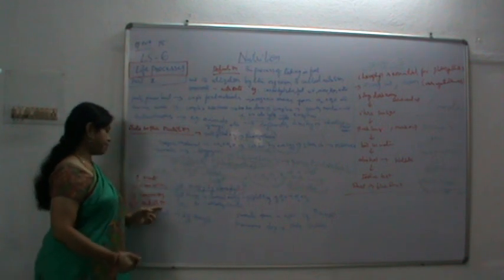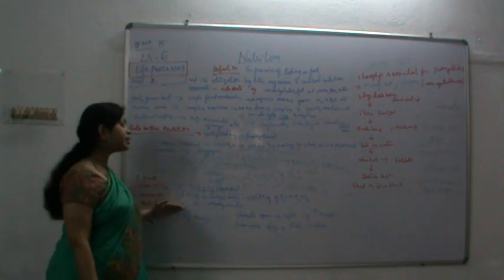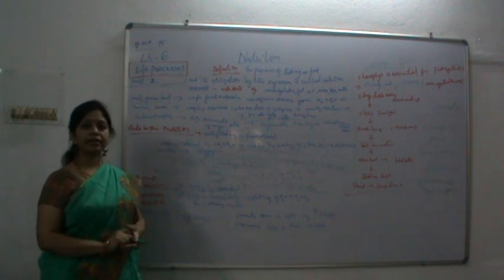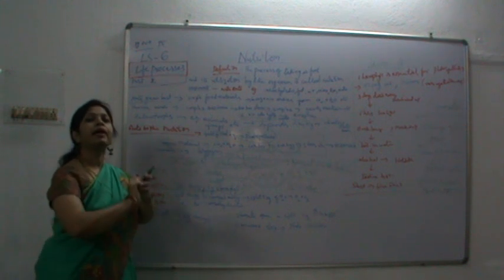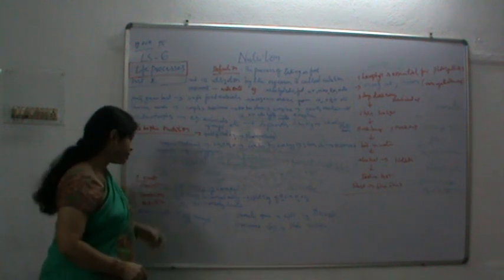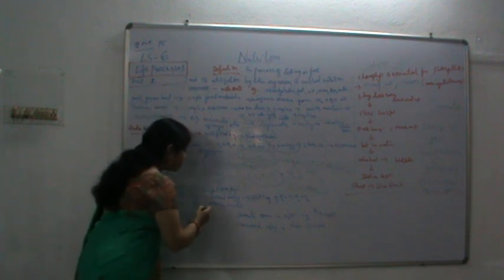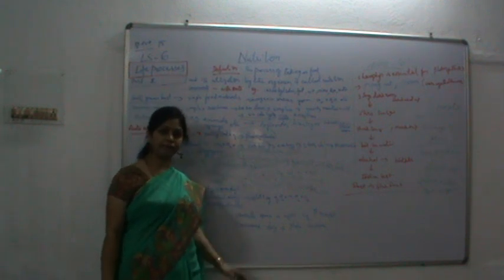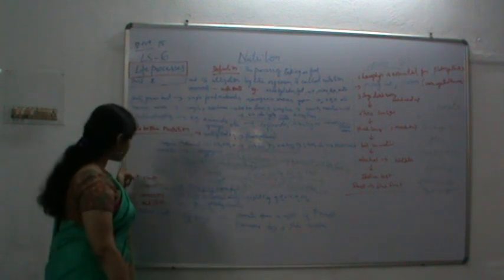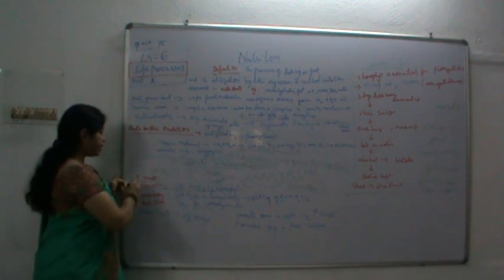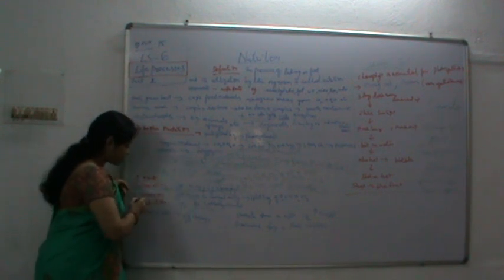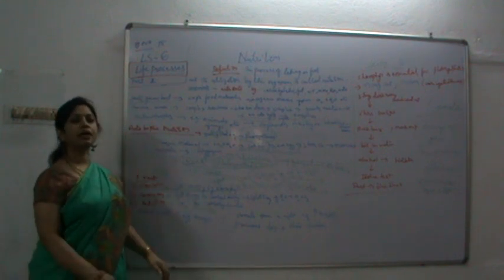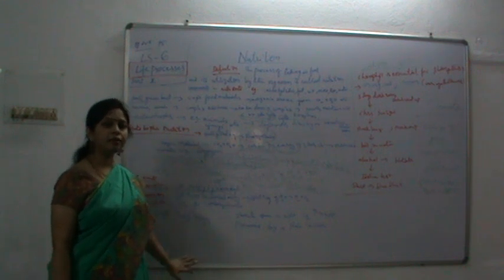Now coming to the next step, that is reduction. Reduction is taking place. What is going to be reduced here? As the plants are not taking any organic product, it is something else that has to be reduced. Plants are taking carbon dioxide. Now this carbon dioxide is going to be reduced and turned into carbohydrates. Now what are the events you are seeing in this photosynthesis? The three events: first is absorption of light, then conversion of the light energy into chemical energy, then reduction of carbon dioxide into carbohydrates. I think it is clear now.